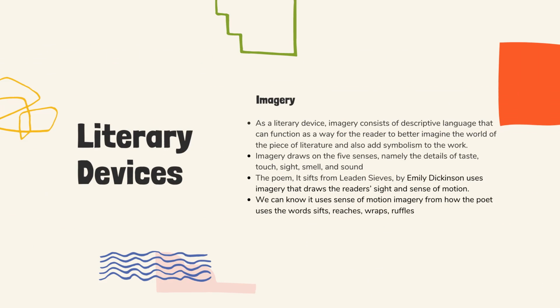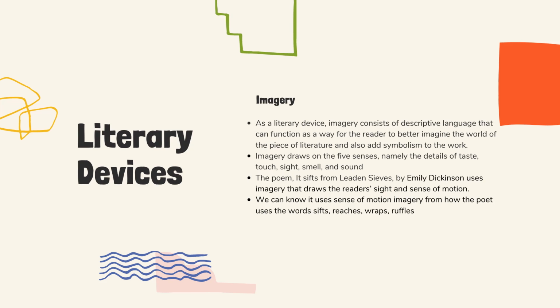Next is literary devices. The first is imagery. As a literary device, imagery consists of descriptive language that can function as a way for the reader to better imagine the world of the piece of literature and also add symbolism to the work. Imagery draws on the five senses, namely taste, touch, sight, smell, and sound.